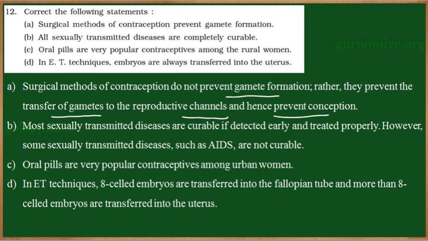Now, in this statement, surgical methods, that is vasectomy and tubectomy, are said to prevent gamete formation. Gametogenesis occurs under the influence of the hormones FSH and LH in both males and females. So, cutting and ligating the reproductive ducts in males and females does not prevent gamete formation, but prevents the transfer of these gametes to the reproductive channel, and therefore prevents conception. They act as a contraception method.